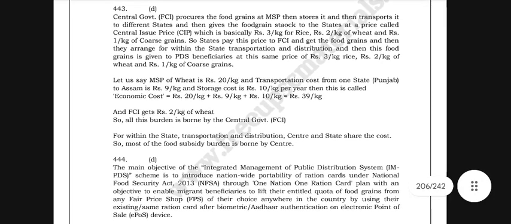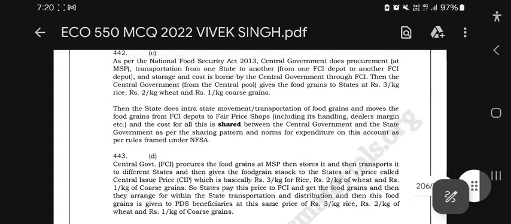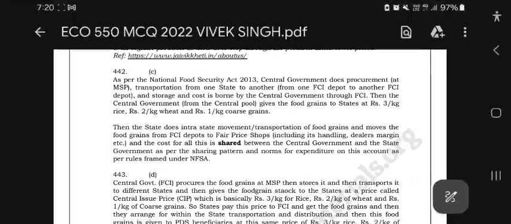The MSP of wheat is rupees 20 per kg, and the transportation cost from one state, say to Assam, is rupees 9 per kg, and the storage cost is rupees 10 per kg per year. Then it is called the economic cost, that is equal to rupees 20 per kg plus rupees 9 per kg plus rupees 10 per kg, that is equal to rupees 39 per kg, and FCI sells at rupees 2 per kg of wheat. Okay, so all this burden is borne by the central government, that is FCI, and for within-state transportation and distribution, the state shares the cost. So most of the subsidy burden is borne by the center. Question 442.